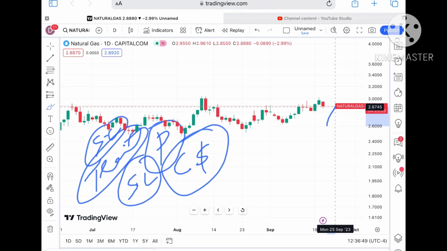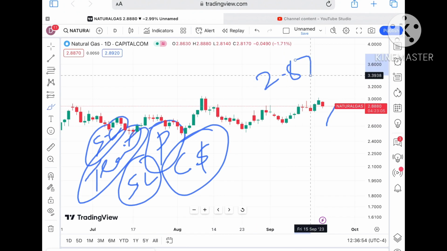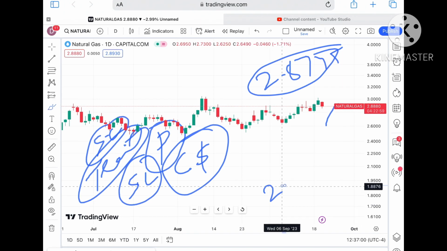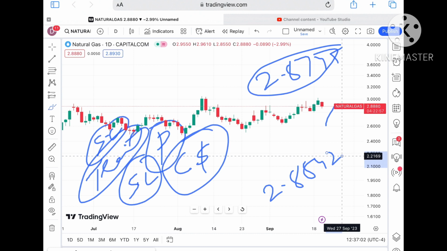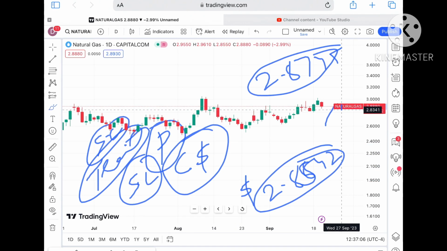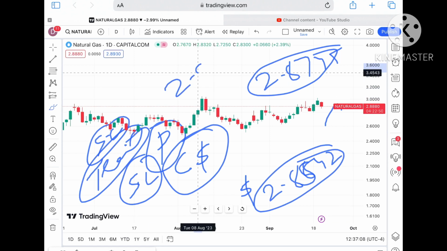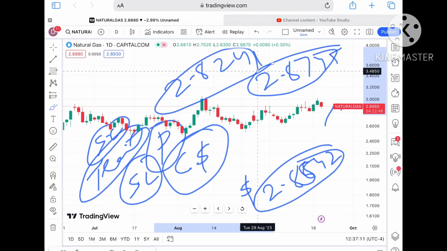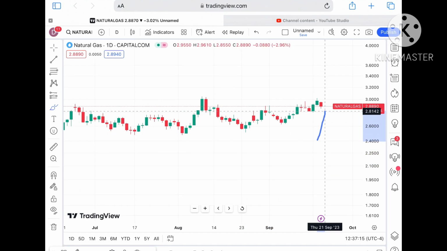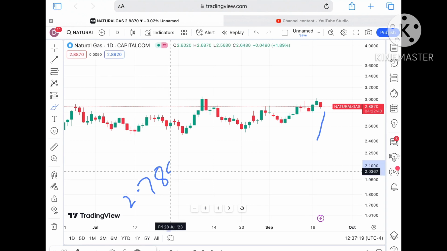Suppose the price doesn't sustain, we can see it will go towards a level of $2.8745. If it moves below that level, it will come to today's low at a level of $2.8542. Once the price falls below today's low, it will come towards a level of 2.8241, which is a strong support, so a bounce back can come from that level. If that level doesn't sustain, then a further fall to a level of 2.7894.